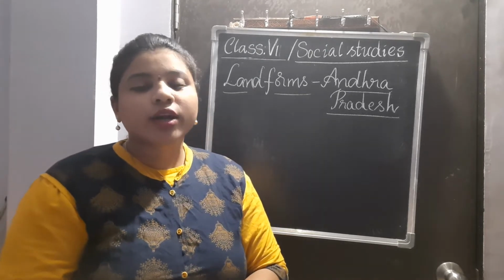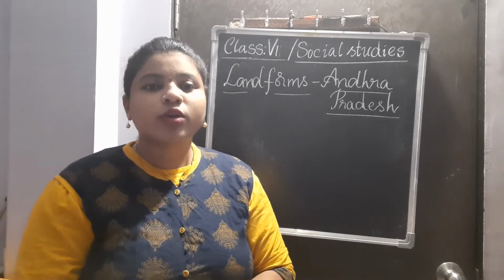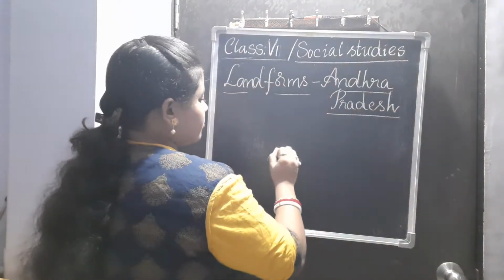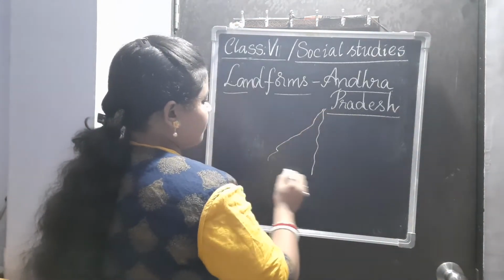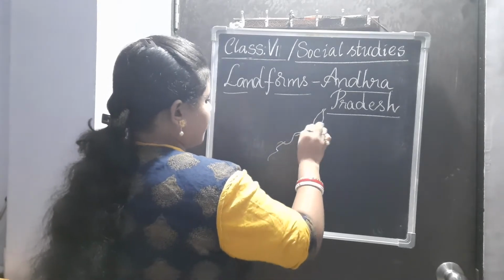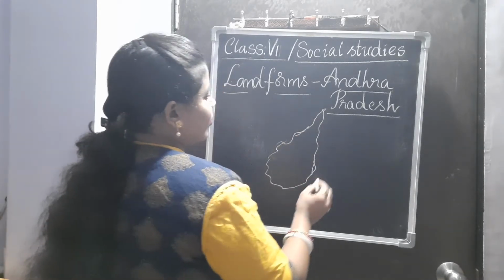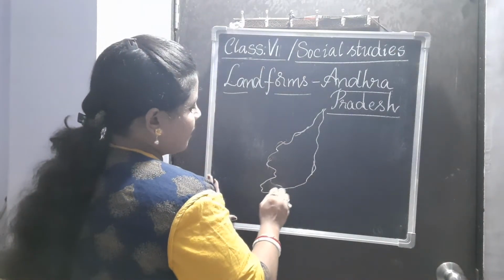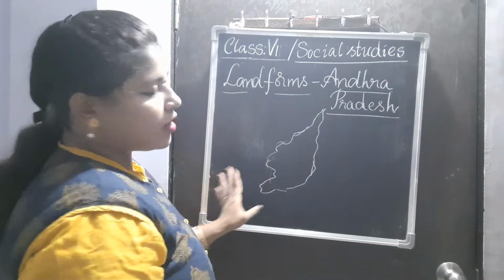Firstly, when we look at the map of Andhra Pradesh, roughly it's a rough diagram.